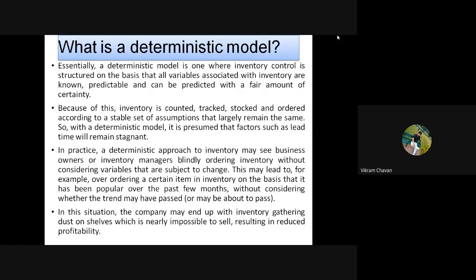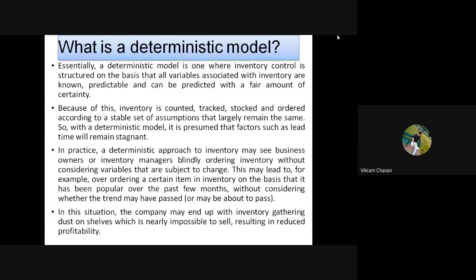Okay, that are subject to change. This may lead to, for example, over ordering certain items in an inventory on the basis that it has been popular over the past few months, without considering whether the trend may have passed or may be about to pass.